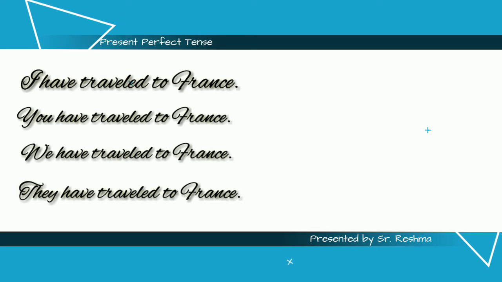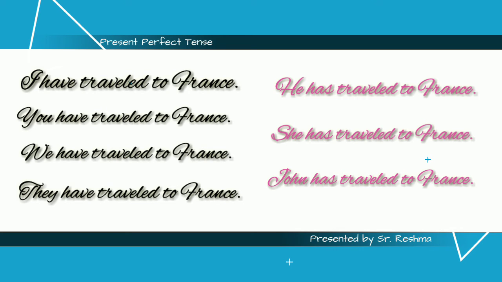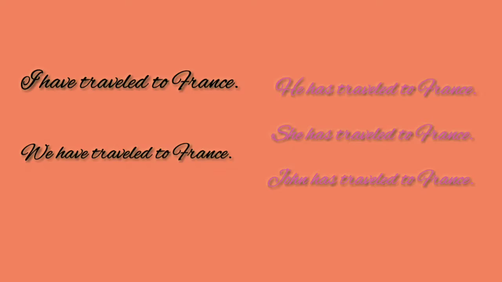So all these, you, we, they, are plural, so we always use the helping verb have. Next, he has traveled to France. She has traveled to France. John has traveled to France. So with all the singular subjects we use the helping verb has.